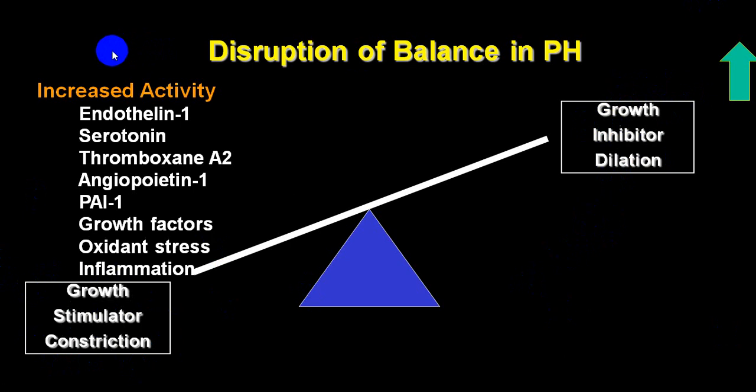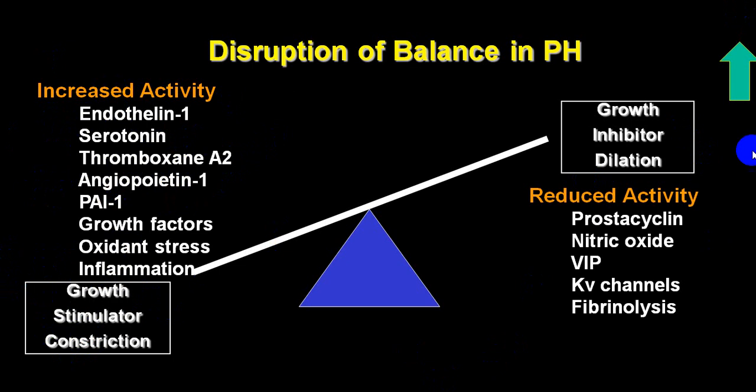So growth factors, oxidant stress, inflammation, serotonin, endothelin, angiopoietin, thromboxane A2, these are all multiple factors which will stimulate vasoconstriction and growth and occlusion of the artery, while inhibitors, which will produce dilatation and decrease proliferation, are mainly prostacyclin and nitric oxide, and increased fibrinolysis.